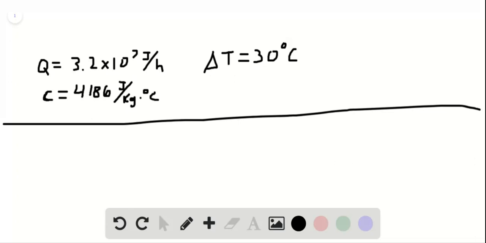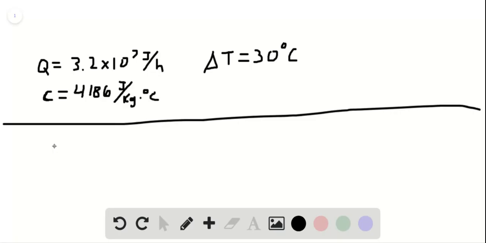So we're told that a water heater can generate energy output of 3,200 kilojoules per hour, or 3.2 times 10 to the 7 joules per hour. And it wants to know how much water it can heat from 12 degrees Celsius to 42 degrees Celsius per hour. Okay, well, that temperature change from 12 to 42 is 30 degrees Celsius.